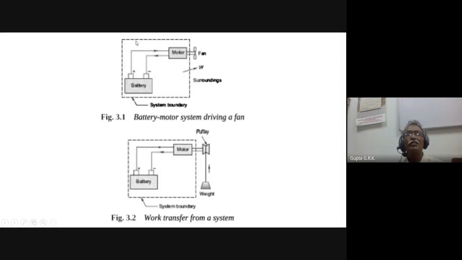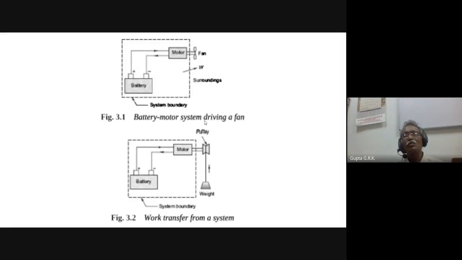If I have a system here, there is a battery, and the battery is turning a motor, and the motor is connected to a fan. Now if I take this as the system, is there any work transfer? If we ask a person who didn't study thermodynamics, he will not see any force, he will not see any movement. Okay, the fan is rotating, but it is not going by a distance. Force into distance is work, that's what we know. Here we don't see any movement through a distance, and we don't see any force there. So he says there is no work transfer.